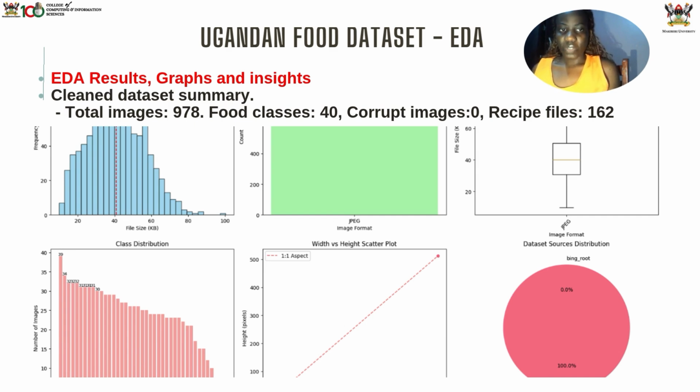We also checked the distribution of classes to ensure that each class had enough samples. The EDA showed that the local foods have diverse texture and color, which may be difficult for visual recognition, but it's very interesting for our model to learn from. The sample images in our data set were taken under different lighting and backgrounds. Some were from the kitchen, and others from other places. This diversity also enables our model to generalize better because it's able to recognize foods taken from different conditions.